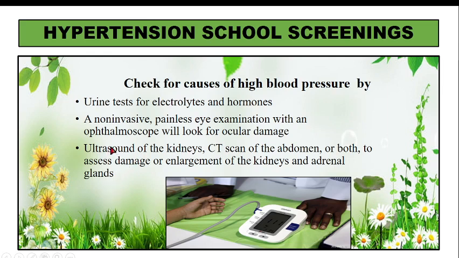Then we go for nephropathy also. For that, ultrasound for kidneys and CT scan for abdomen, both to assess damage and enlargement of kidneys and adrenal glands. All these things are checked. So these are not checked for all, but these are checked for those children who are having hypertension.